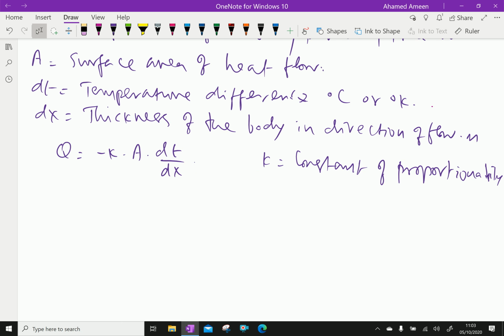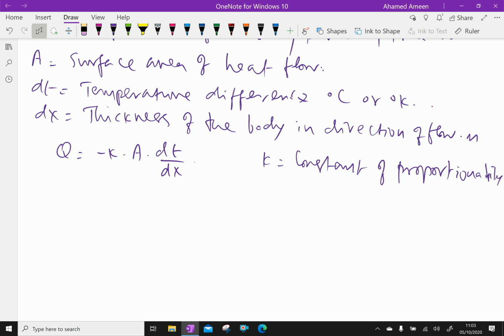The minus sign indicates decreasing temperature along the direction of increasing thickness. That means temperature is decreasing while heat flows from one end to the other end.